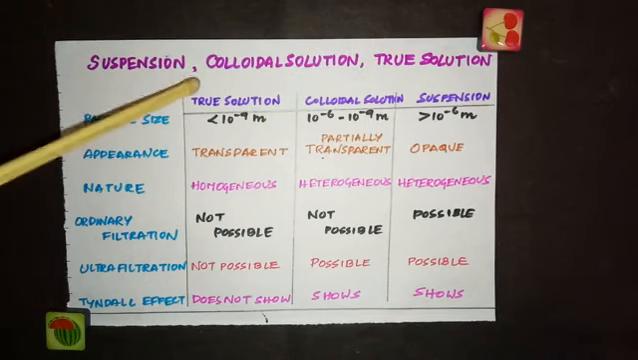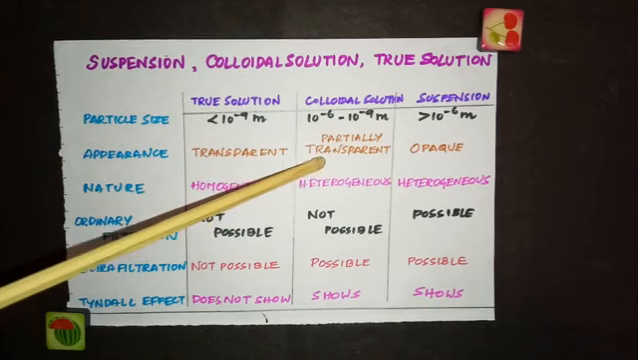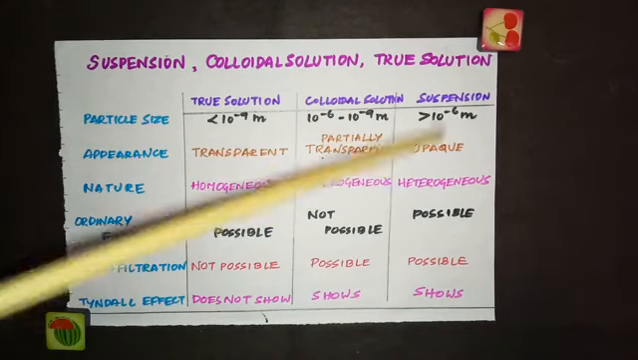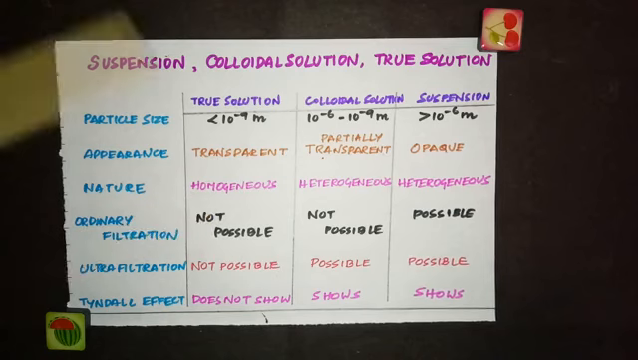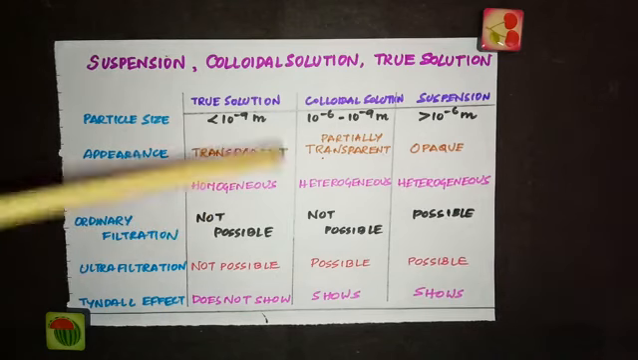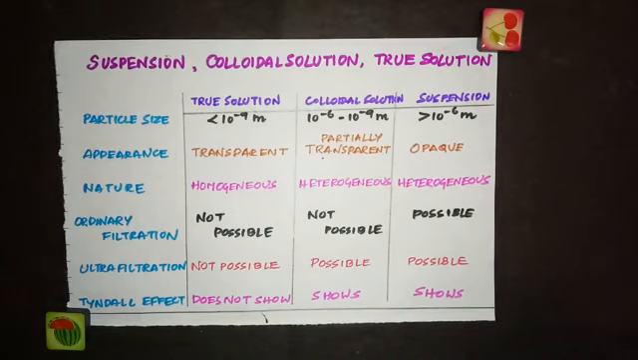And when you take a true solution, it looks transparent. In the case of colloidal solution, it is partially transparent, but in the case of suspension, it is opaque, which means you cannot see anything through that solution. The nature of the true solution is homogeneous, which means it forms a uniform mixture. In the case of colloidal solution, it is heterogeneous, and suspension is also heterogeneous.